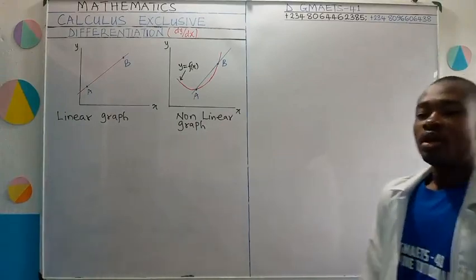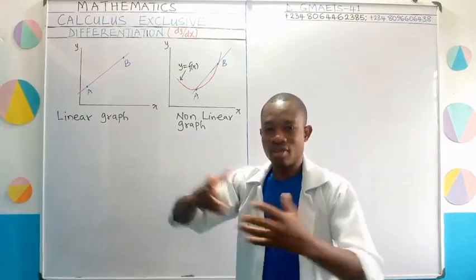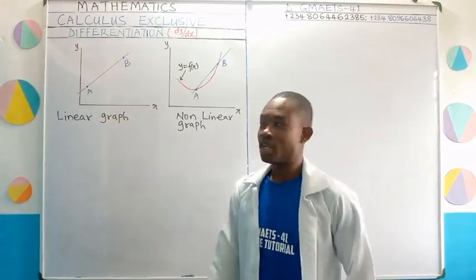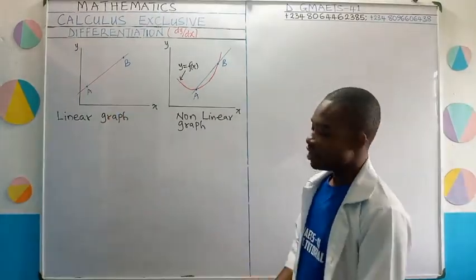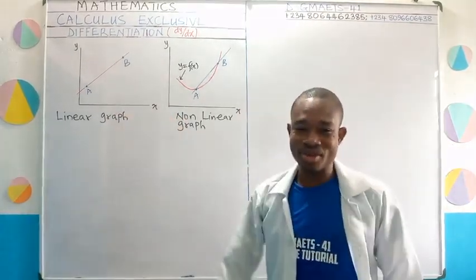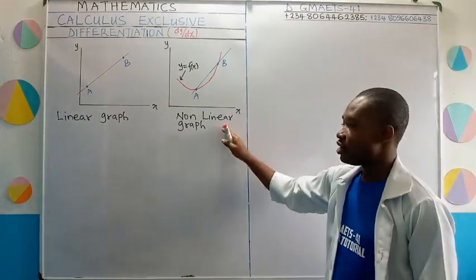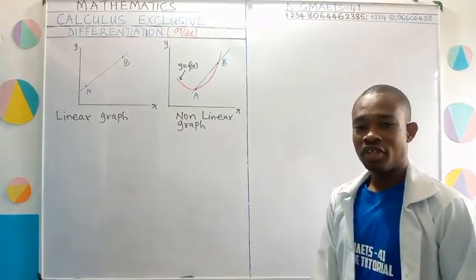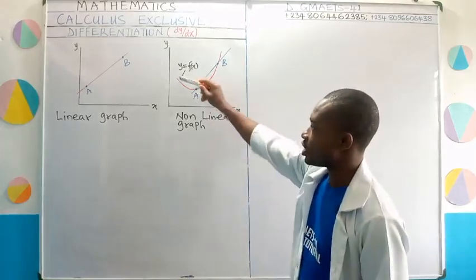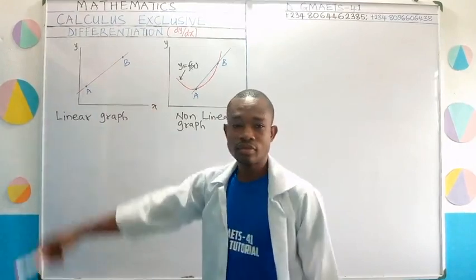Okay? The first one here is linear graph, a straight line graph. We just said, okay, this graph is defined as y equal to f of x. Alright? Nothing too much about that. And then the second one is non-linear graph. Of course, you can see the graph is a curve. It's no longer a straight line graph as this.